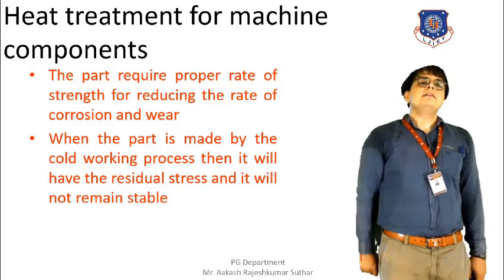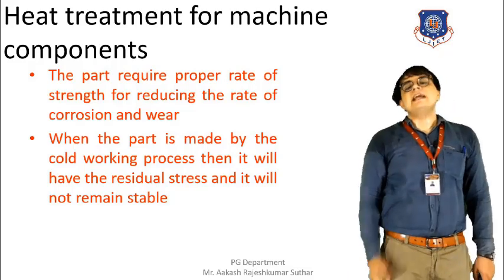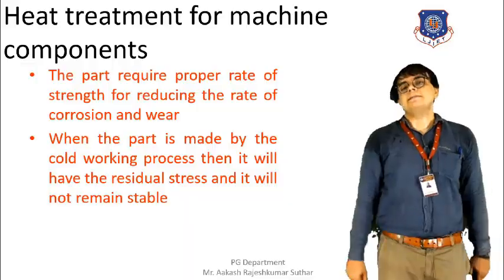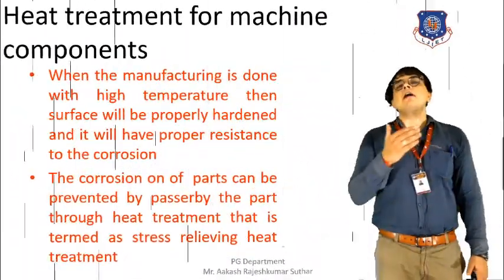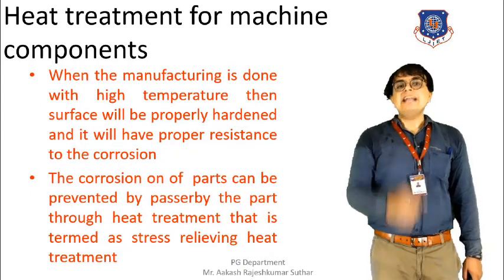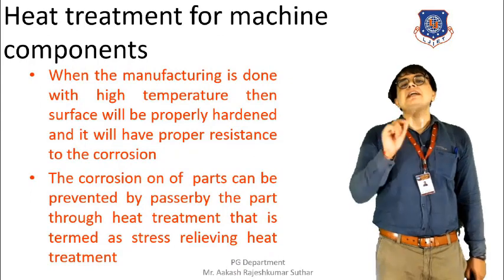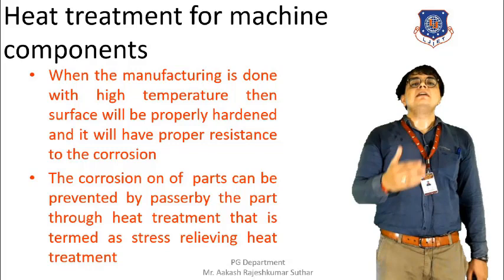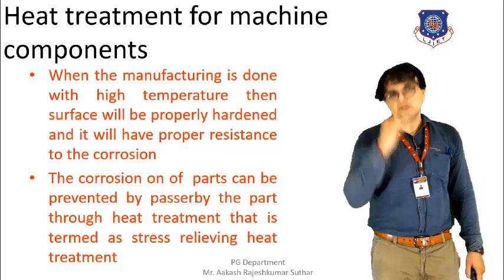When such kind of unequal cooling has taken place, at that time we are again heating the overall metal to a temperature 30 to 70 degrees higher than the critical temperature required.